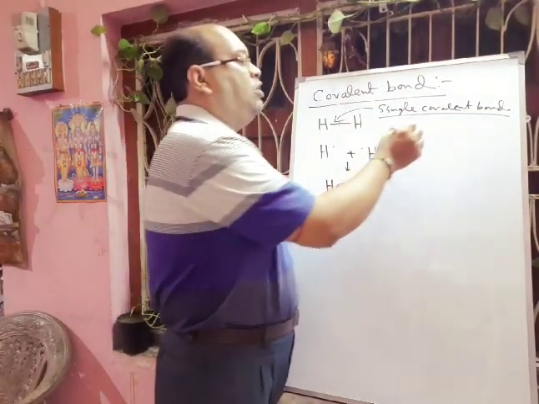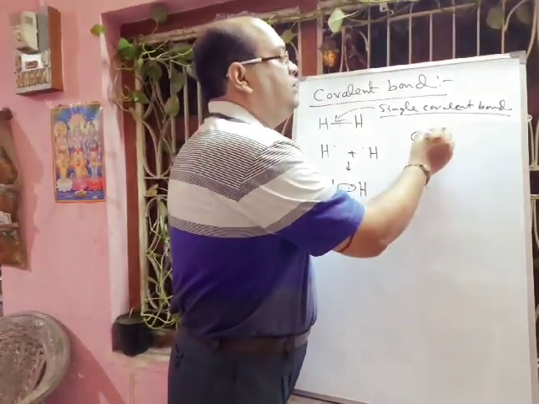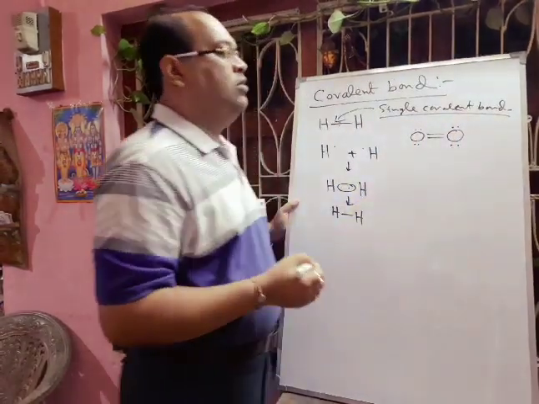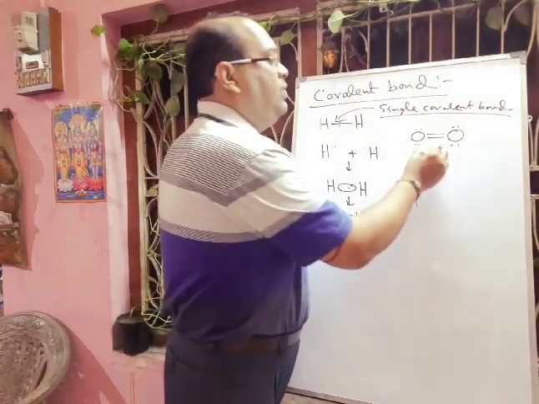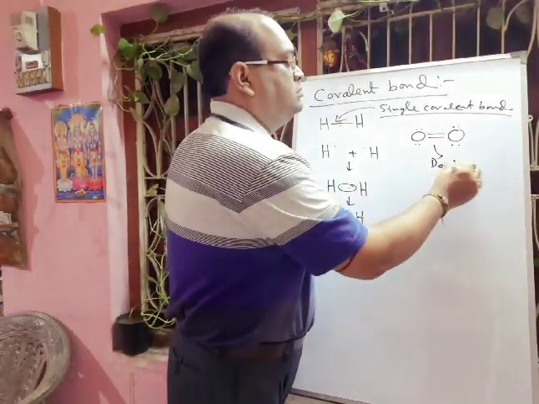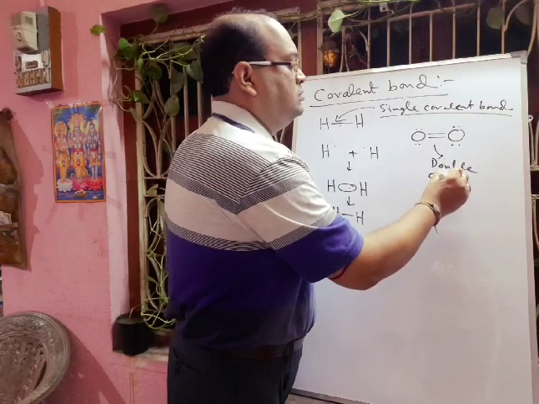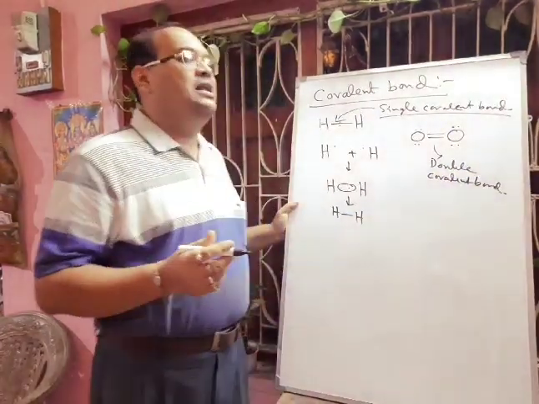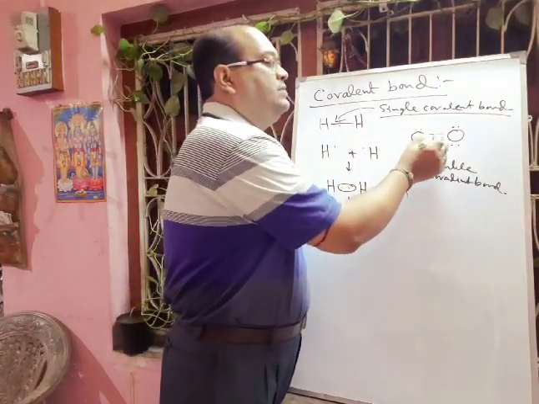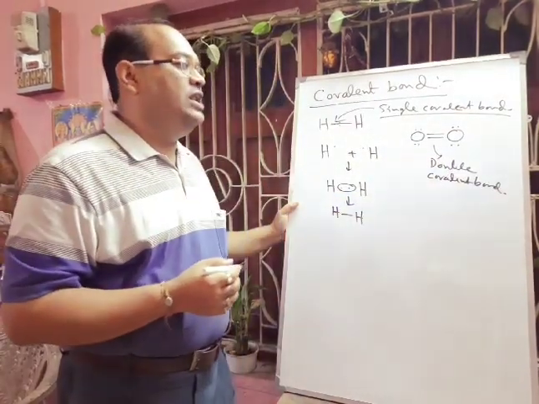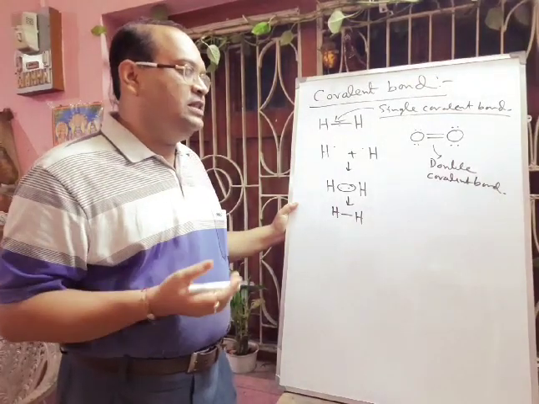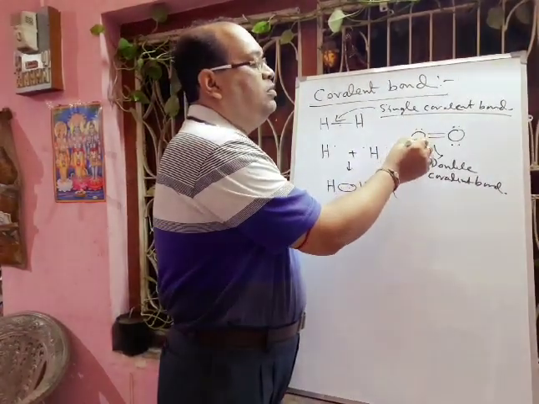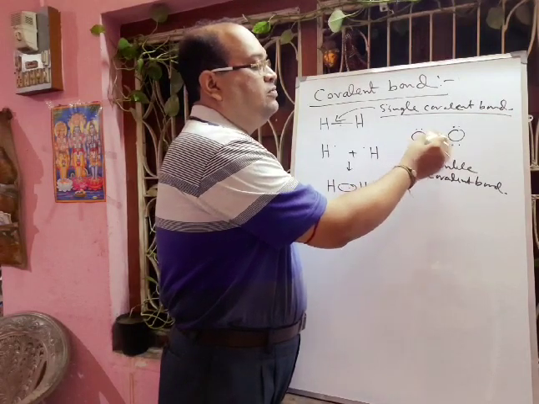But if you think about oxygen, between two oxygen atoms there will be 2 covalent bonds, and this is called a double covalent bond. Here 2 bonds means a total of 4 electrons are taking part in the bond formation, and each oxygen has 2 lone pairs of electrons, that means 4 electrons.